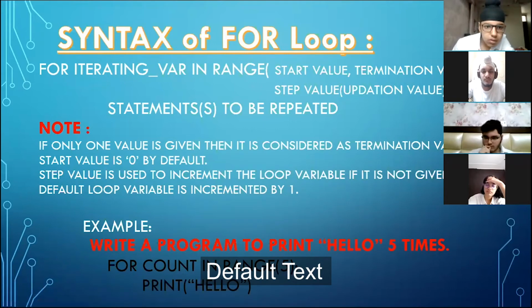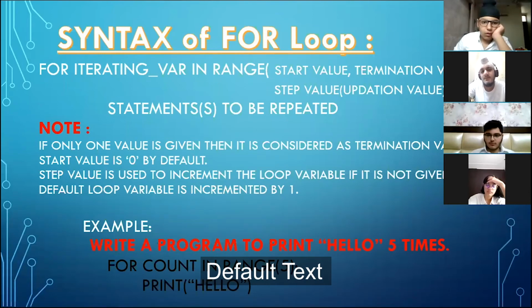And I want to print hello 5 times only. So now if 5 is written, then what is the starting value here? 0. By default, if only one value is written, then the starting value is 0.